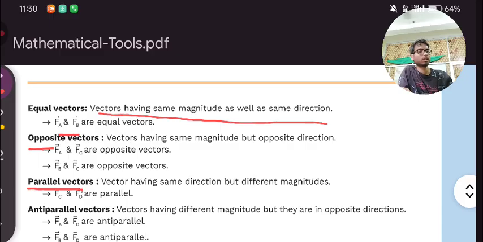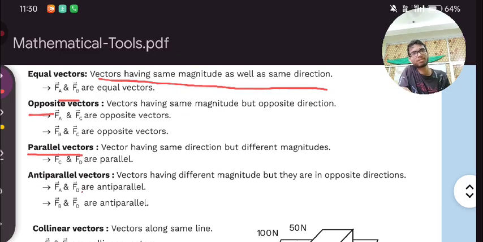Do you know what parallel vectors are? If the direction of this is like that, then the parallel of this would be just the same, not like that.